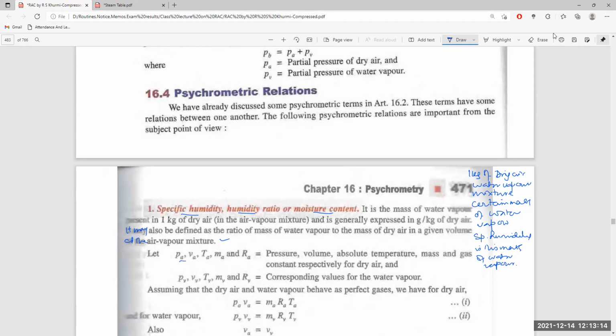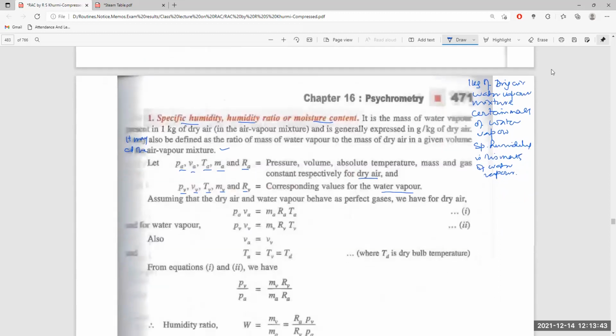Now, PA, VA, TA, MA, and RA are the pressure, volume, temperature, mass, and gas constant for dry air. PV, VV, TV, MV, and RV are the corresponding values of water vapor. Now, dry air and water vapor behave as perfect gases, so PA VA equals MA RA TA, and for vapor, PV VV equals MV RV TV.